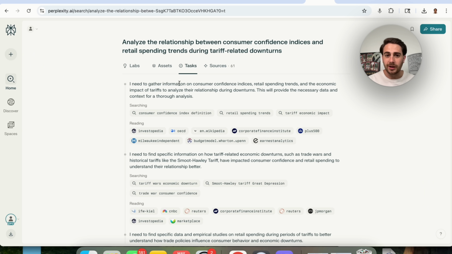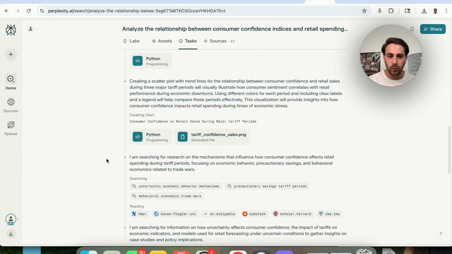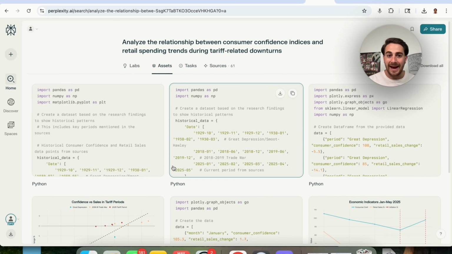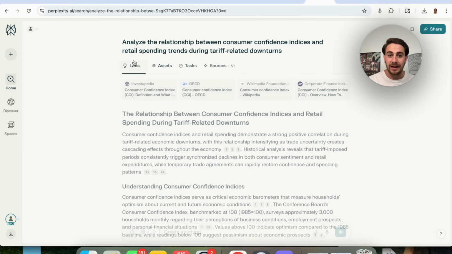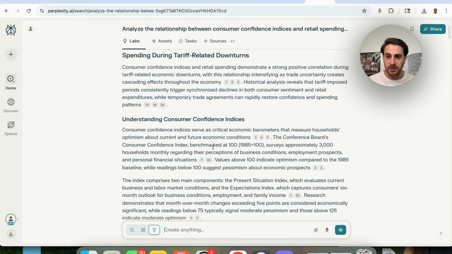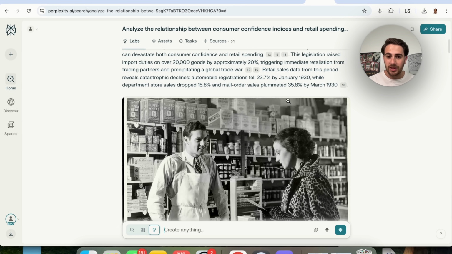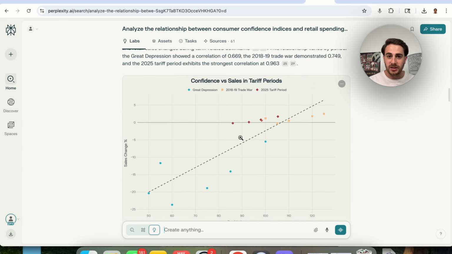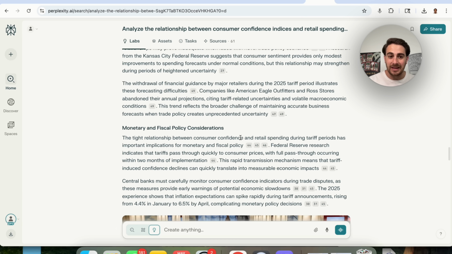But what this also does is show you all the different tasks that it did, aka all of the different searches that it actually went through and did, and anything that it created. You can click on assets right here and see all of the different things that were created. And if we come into labs, what you're going to notice here is this gives us a research report, but it cites everything and it actually creates images, it creates different graphs here, it creates different trend lines. It can pretty much do anything that you want it to do.